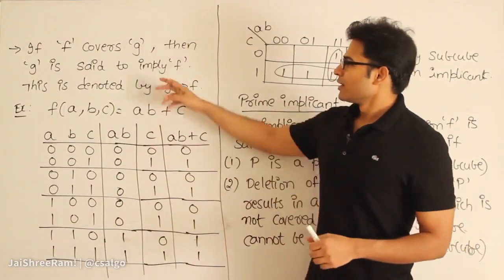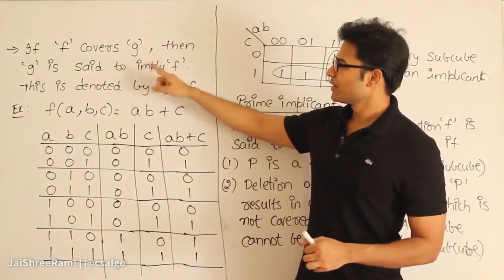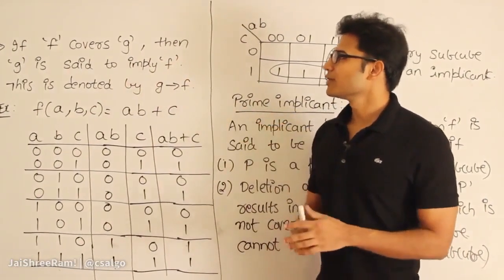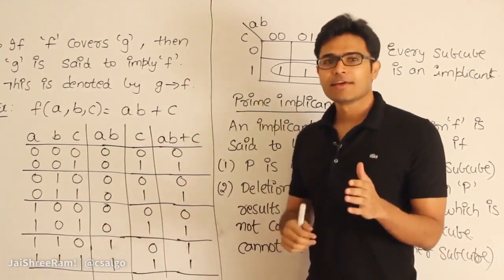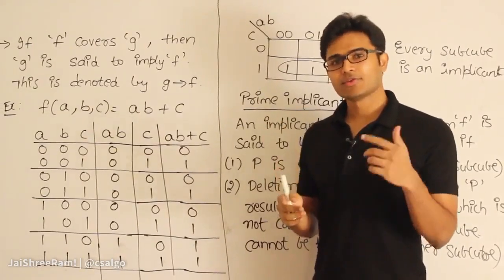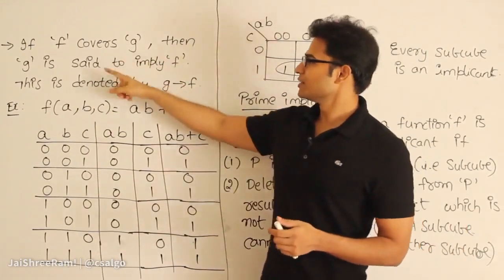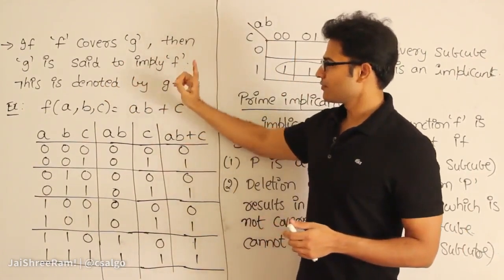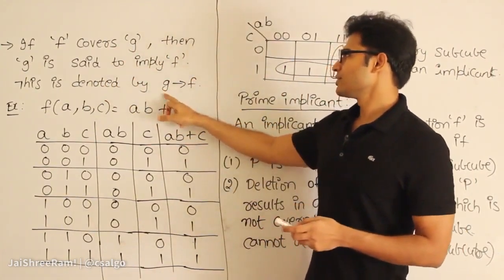Now watch this. If f covers G, then G is said to imply f. So if f is covering G, it means wherever G is having 1, f is already having 1. If f covers G, then G is said to imply f. So it is written like this: G is said to imply f.